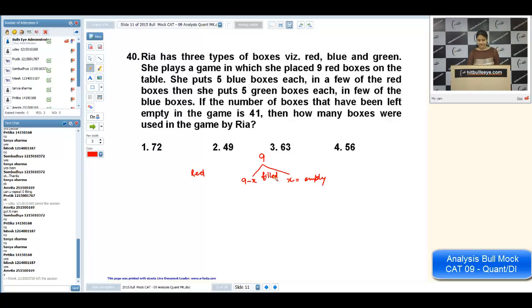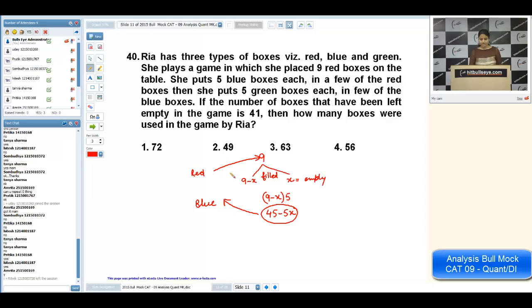In these 9 minus X boxes, we are putting 5 blue boxes in each. It means now the blue boxes are in total 9 minus X into 5, which comes out to be 45 minus 5X.